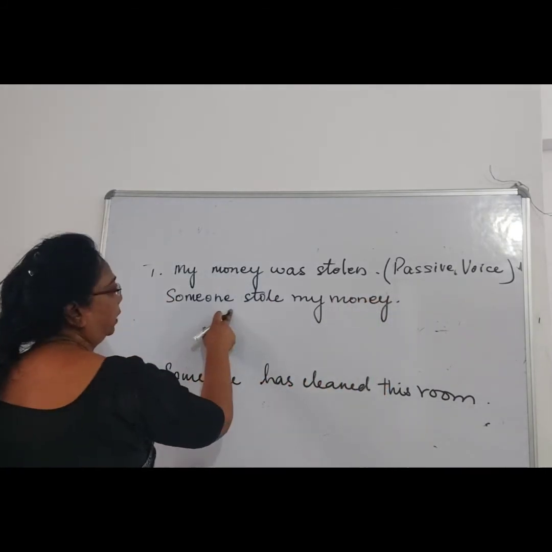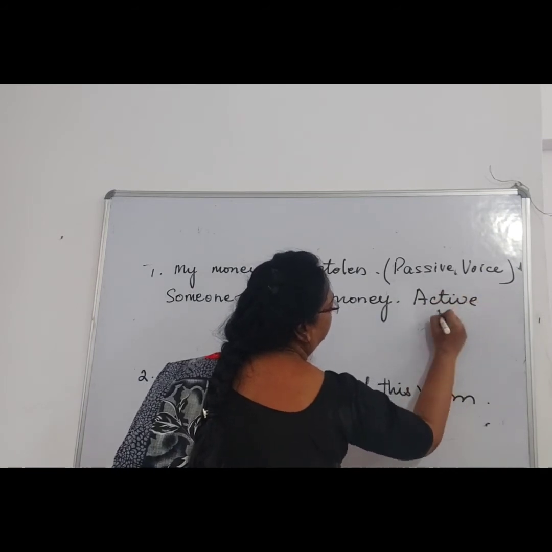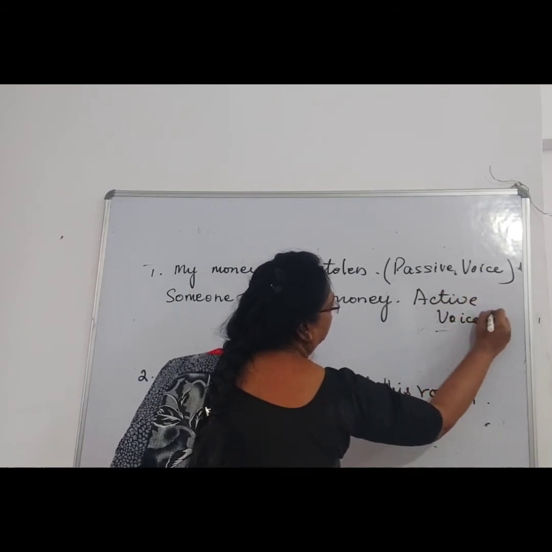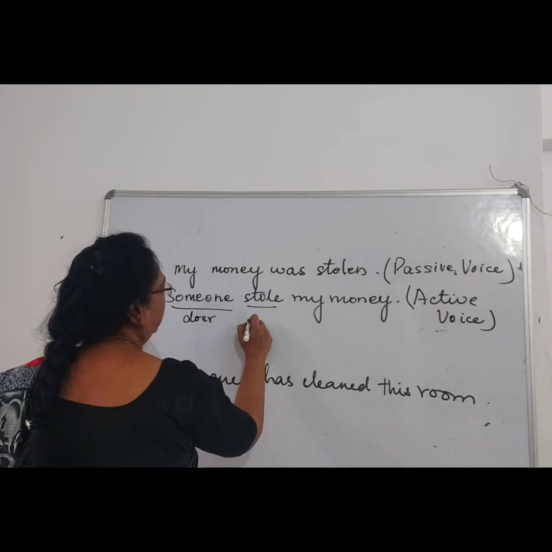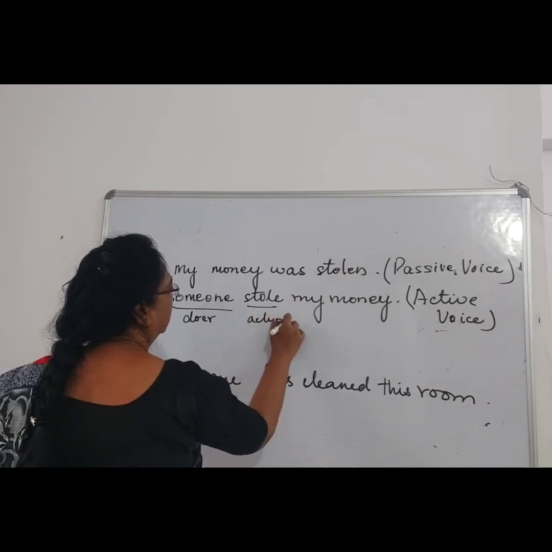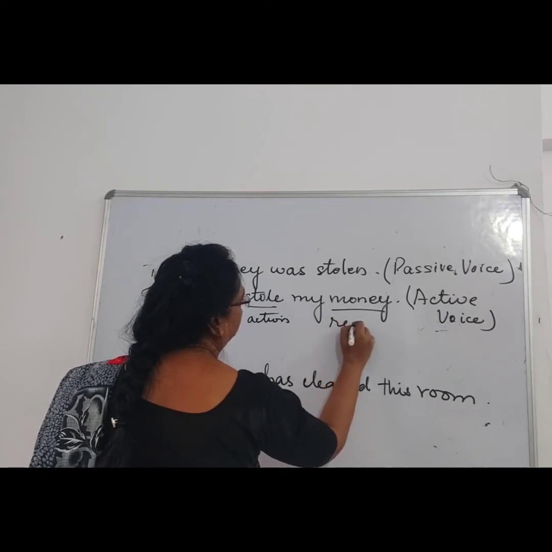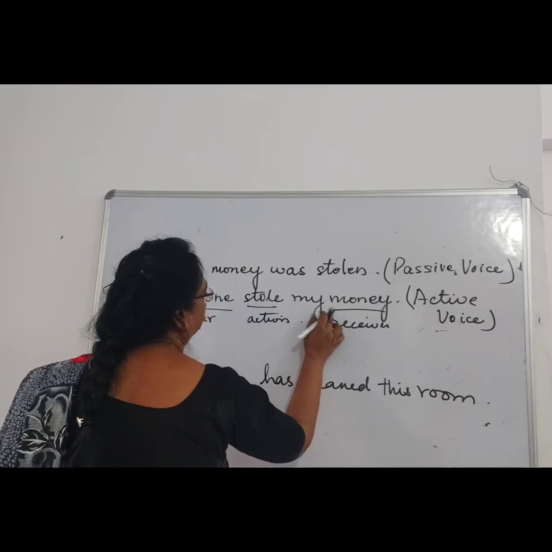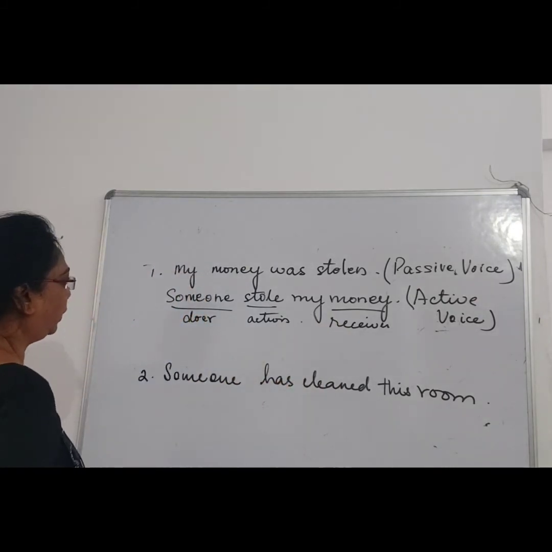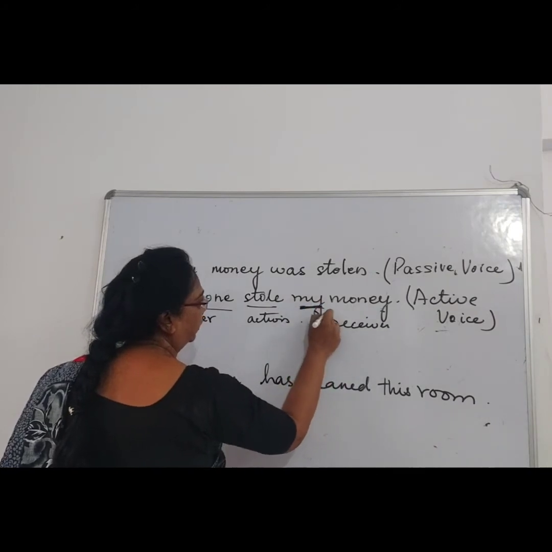Which shows that it is now an active voice. It has been converted to active voice. Someone is the doer, stole is the action, and money is the receiver. My is the receiver's modifier, right?